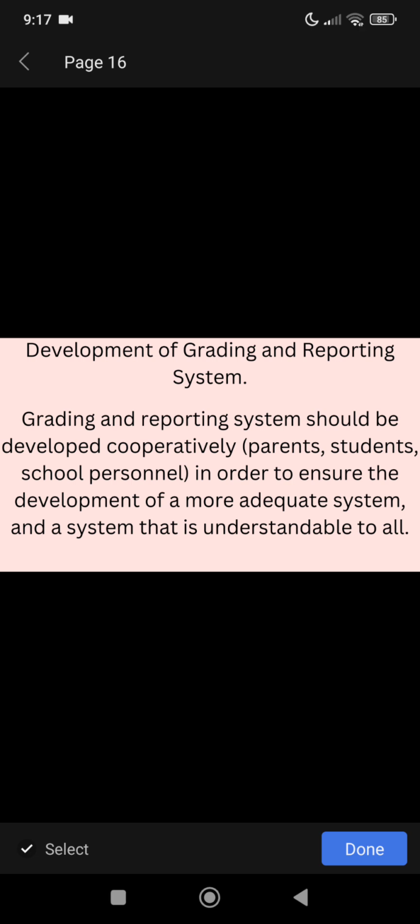Development of the grading and reporting system. The grading and reporting system should be developed cooperatively by parents, students, and school personnel in order to ensure the development of a more educated system and a system that is understandable to all.